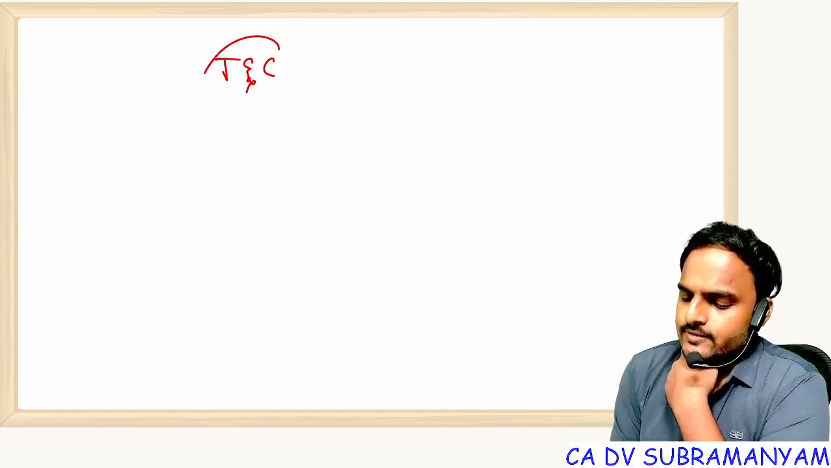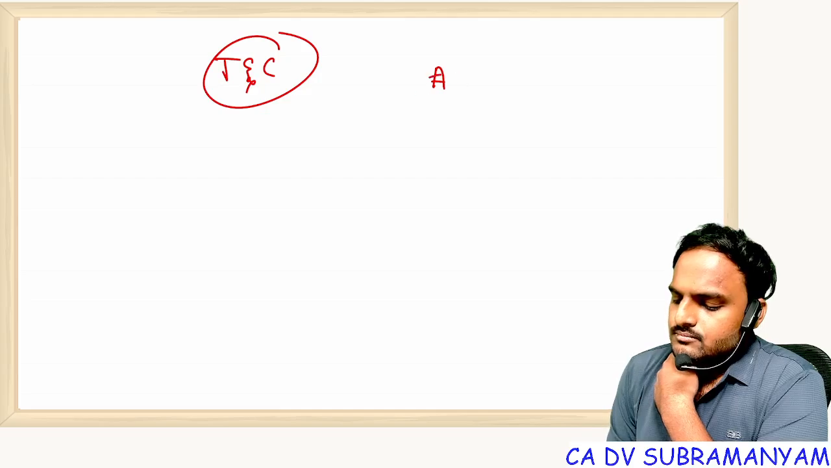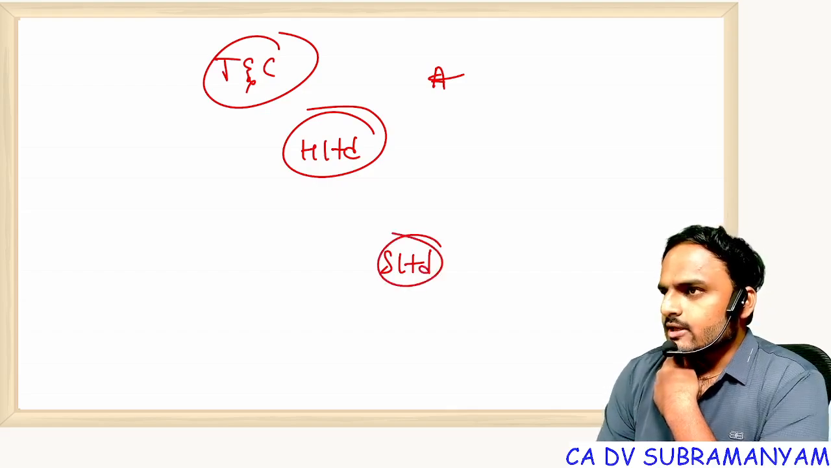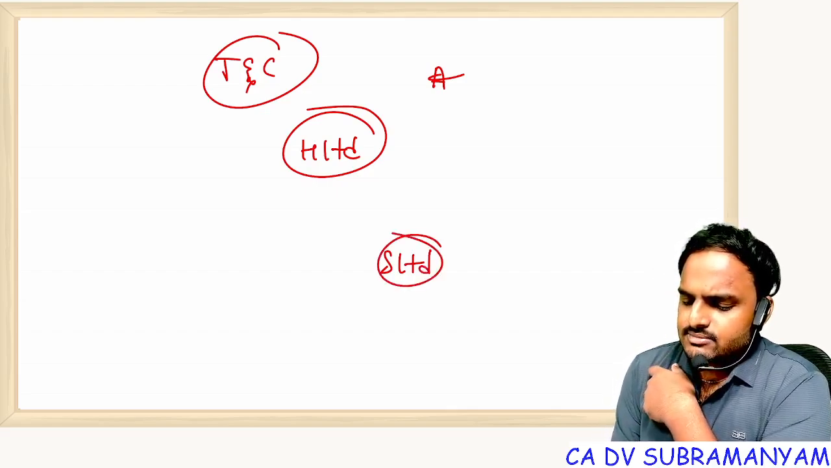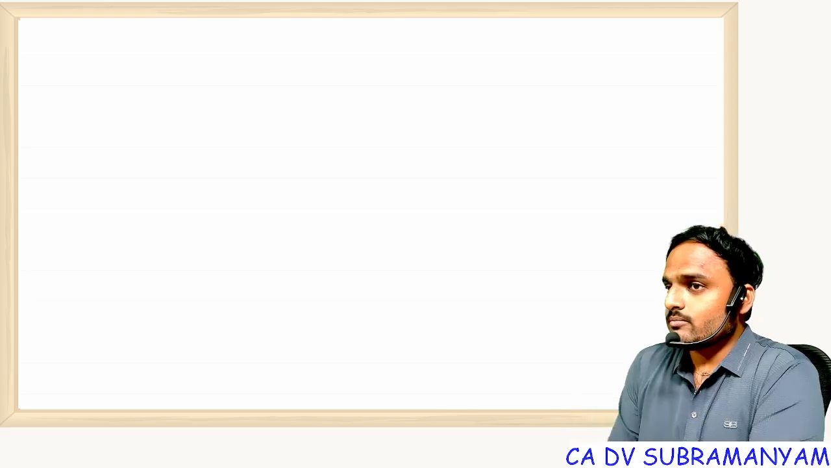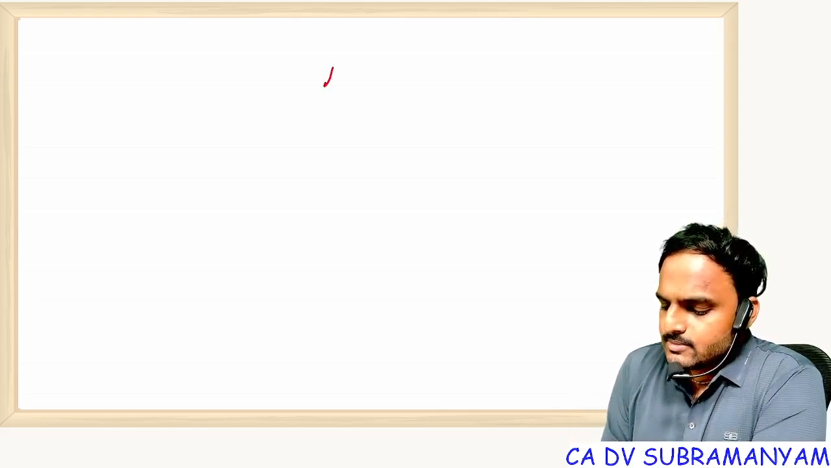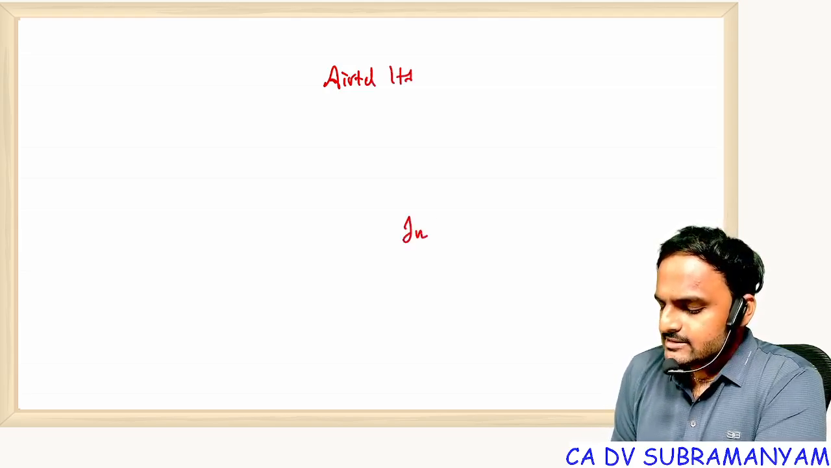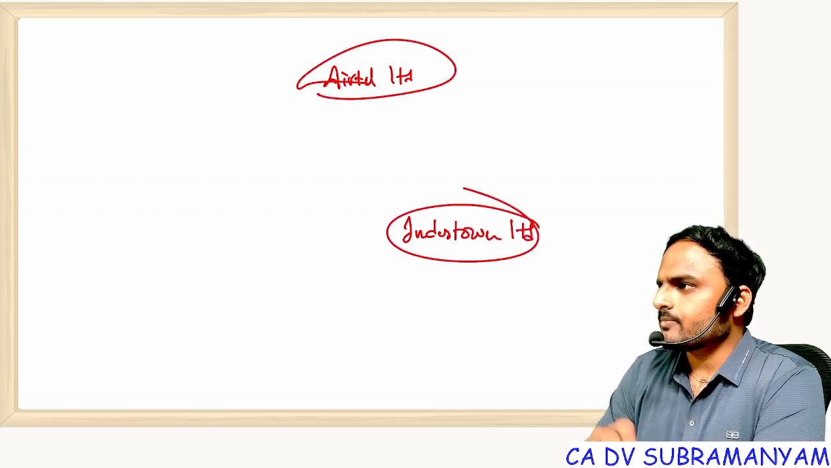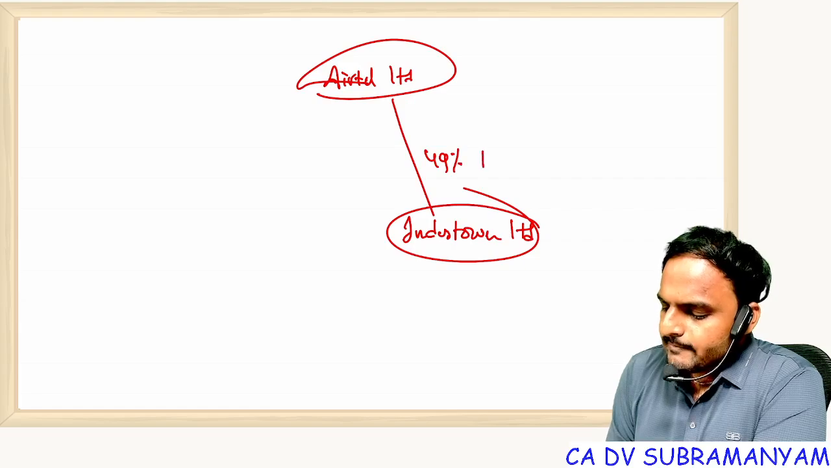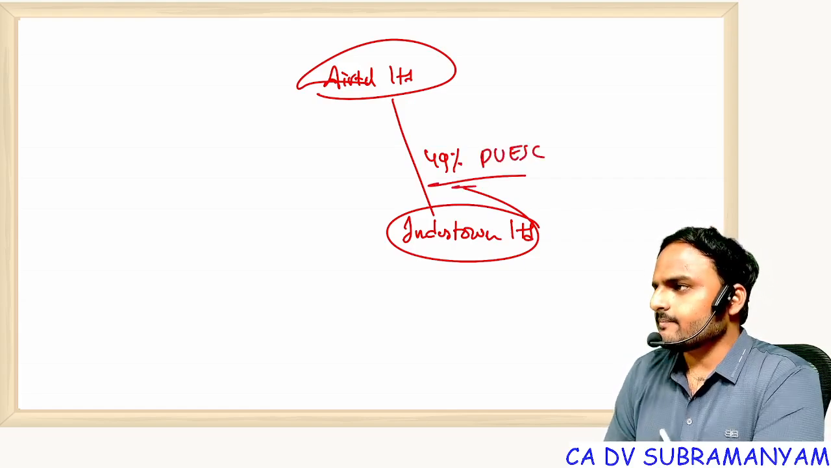Suppose, listen to me carefully, there are two companies, H Limited and S Limited. Listen carefully, or I'll take some realistic examples. Initially, H, A, okay, fine, but when we go into detail, it's not possible. Suppose Airtel Limited company is there, and Indus Towers company is there. Both are listed companies. Airtel Limited is holding 49% of paid up equity share capital in Indus Towers Limited.